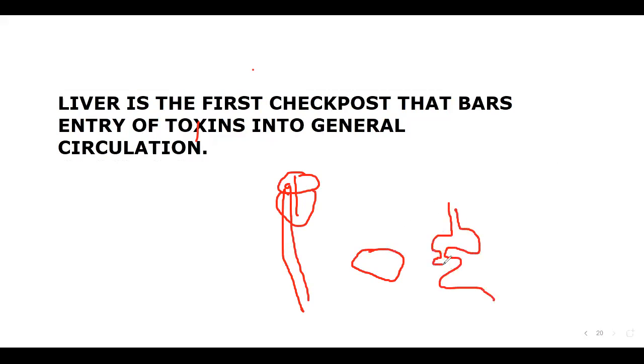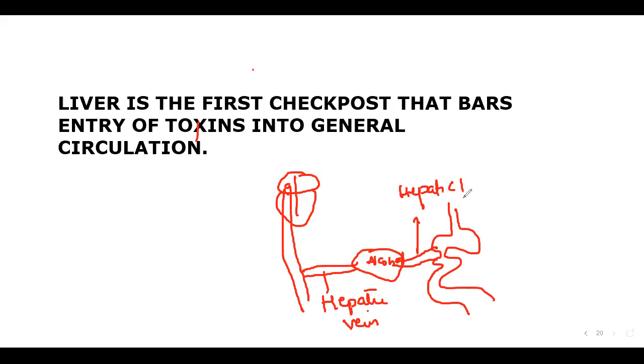If a person takes alcohol through the alimentary canal, first of all it reaches the liver. That's why we said it is the first check post. Alcohol is a toxic material, so it should be detoxified here. After detoxification only, it will go to the hepatic vein, then the post-caval vein, and finally to the heart. I think you understand this pattern.